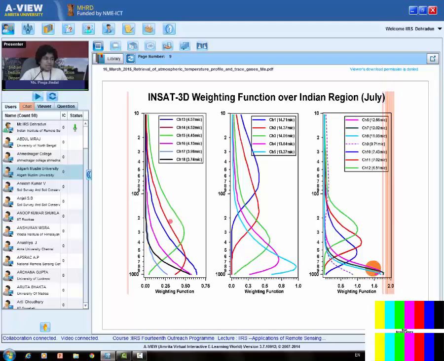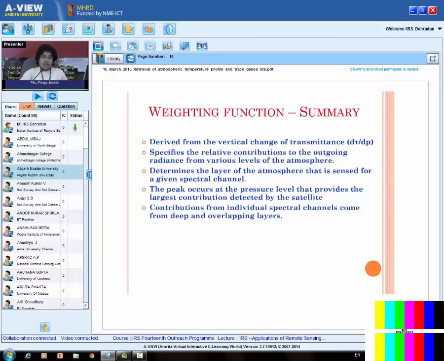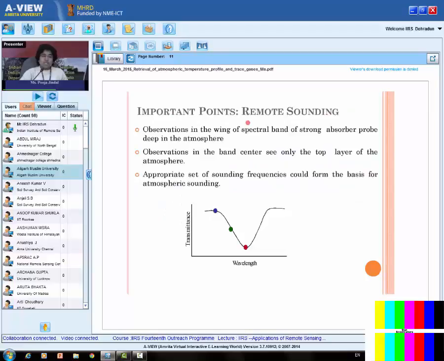For example, here this green and red curve have some overlapping area also. So that is the meaning over here. These channels are not ideal channels. These have overlapping weighting functions. So these are some important points of the sounding. Observation in the wings of the spectral band of a strong absorber probes deep in the atmosphere.